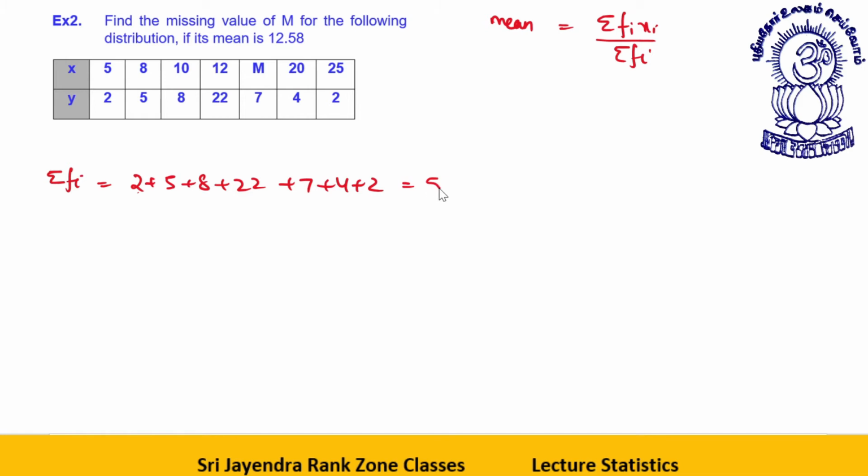So this is 50. Now summation fi xi will be what? 5 into 2, 10. 8 into 5, 40. 10 into 8, 80. 22 into 12, 220 plus 24, 244.